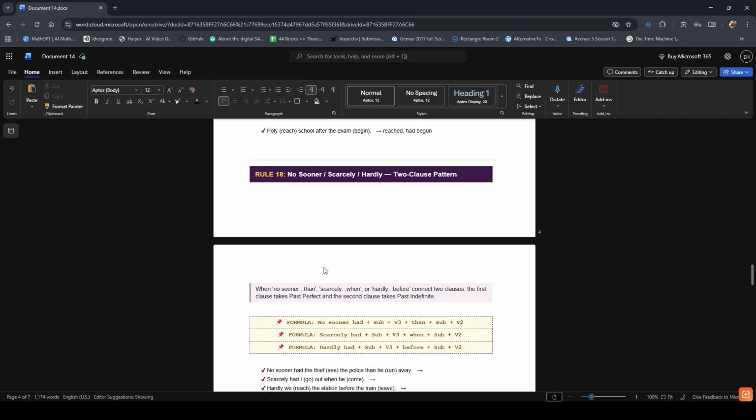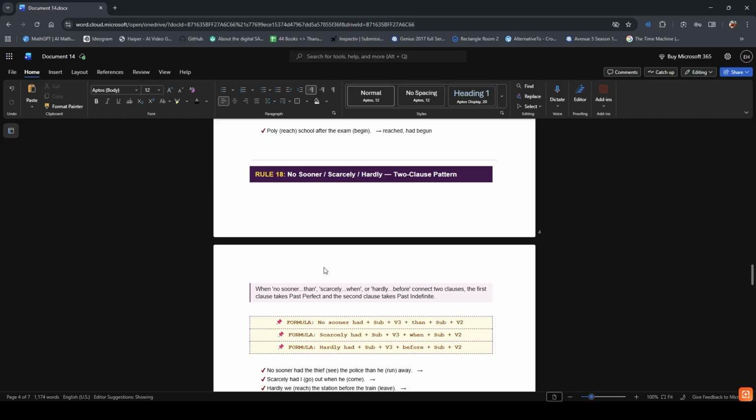Now moving on to the examples. No sooner had the thief see the police than he ran away. Please pause the video. If you know the answer, write it down in the comment section and match it with mine. Again, no sooner had the thief see the police than he ran away.